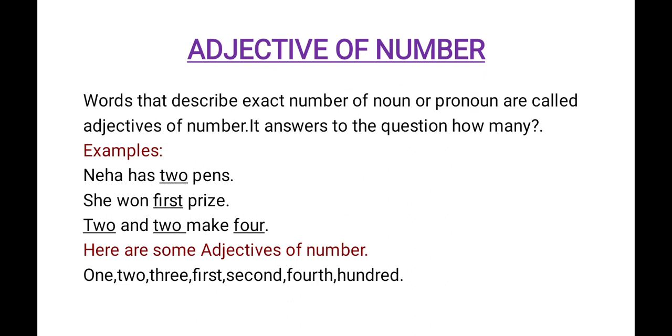But here we can see exact number is given. That's why these adjectives are called adjectives of number. Here are some adjectives of number: 1, 2, 3, first, second, fourth, 100. So all the numbers are referred as adjectives of number.